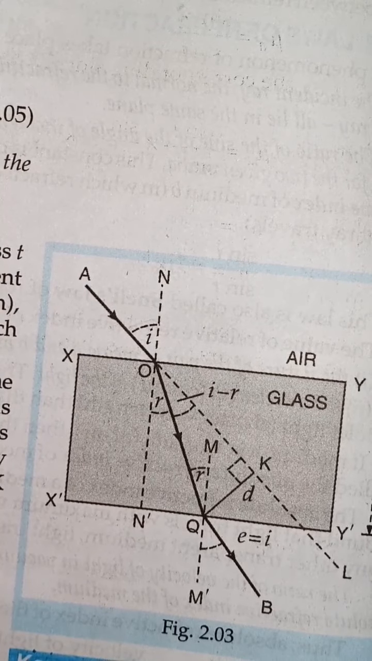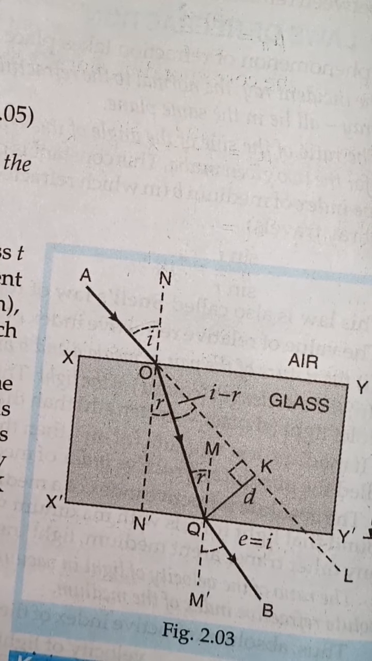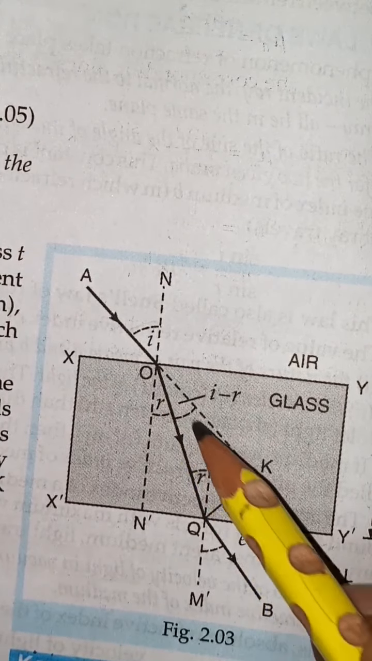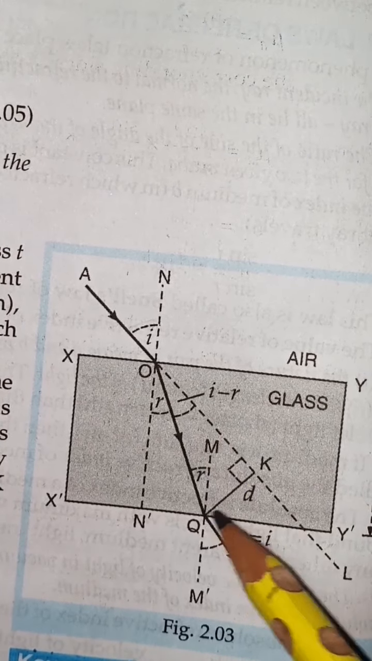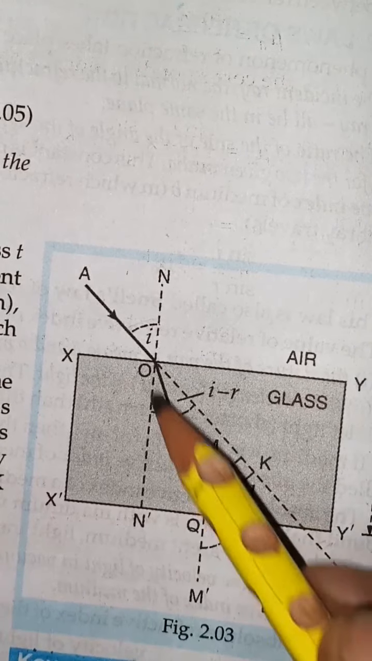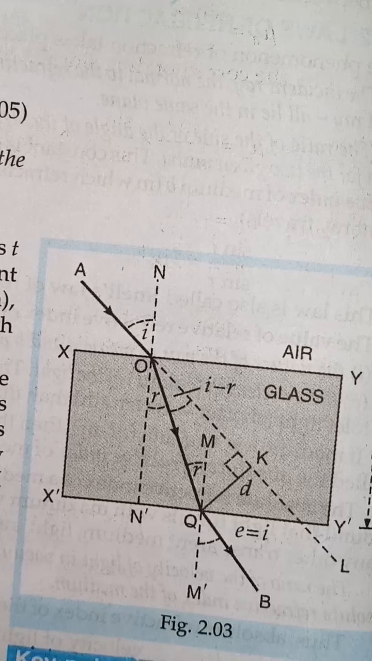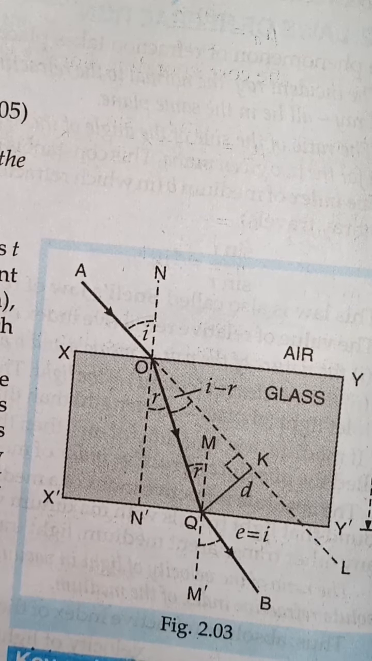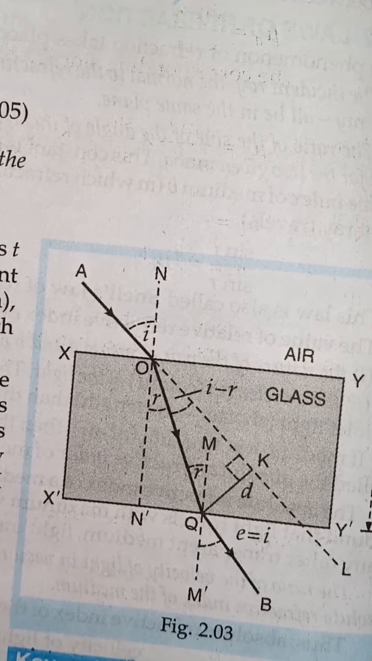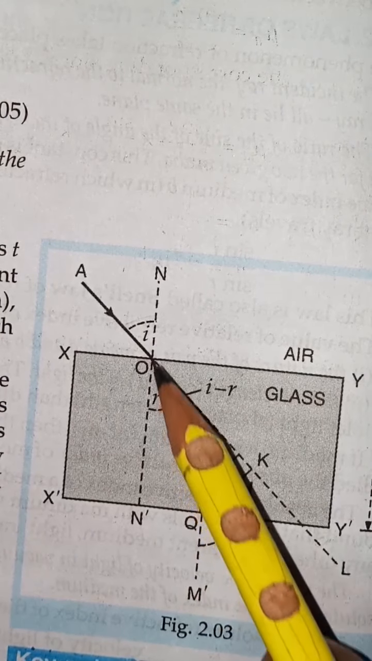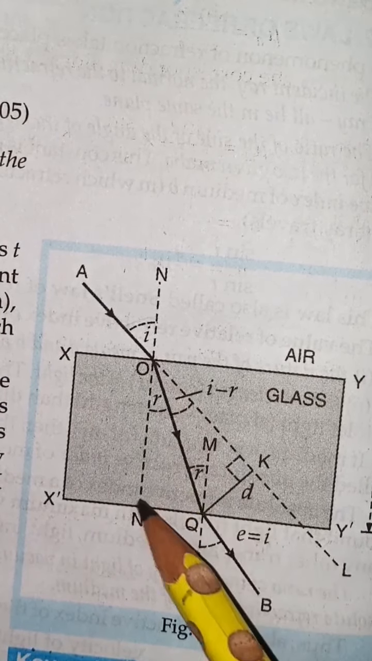You know the trigonometric ratio: sin theta is equal to perpendicular upon hypotenuse. So sin(I minus r) is equal to perpendicular d upon QO, sorry, d upon QO. But how to find out QO? For QO I can find out from this triangle.